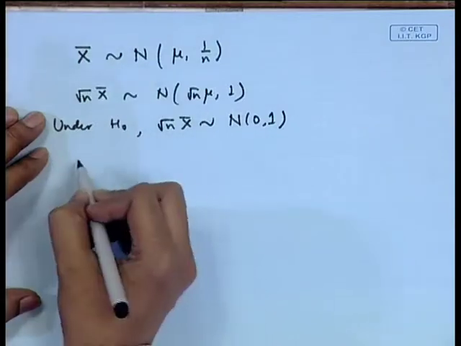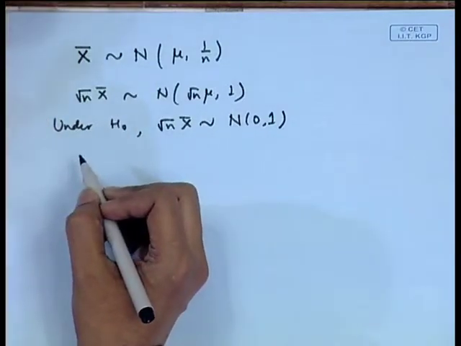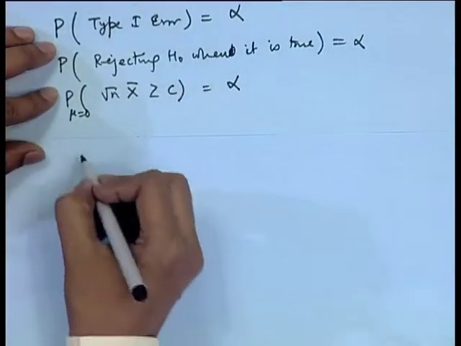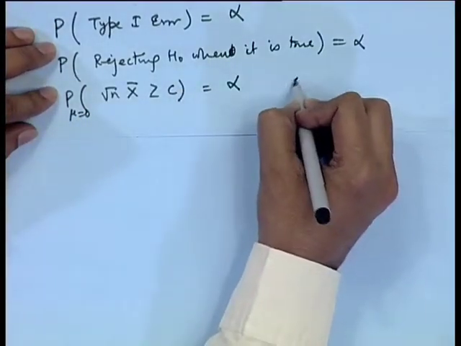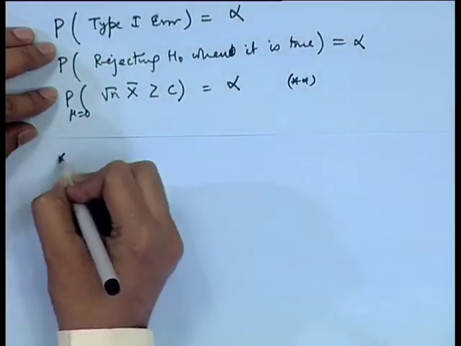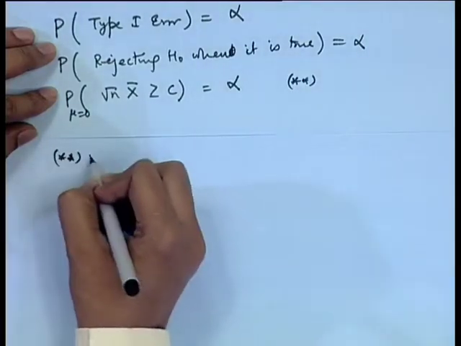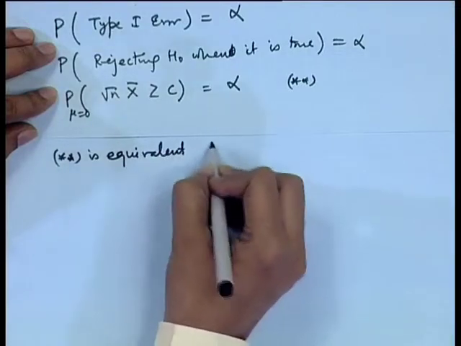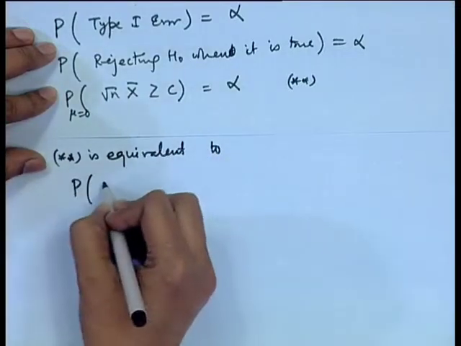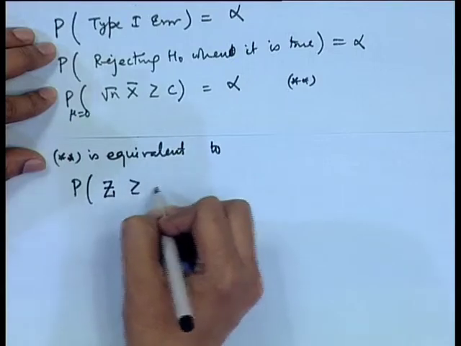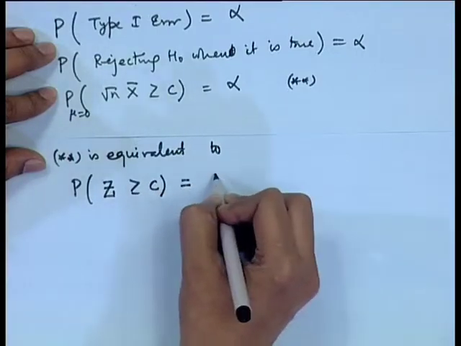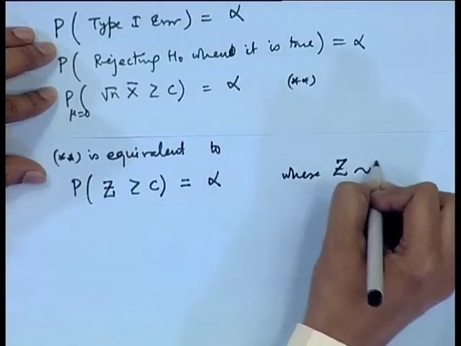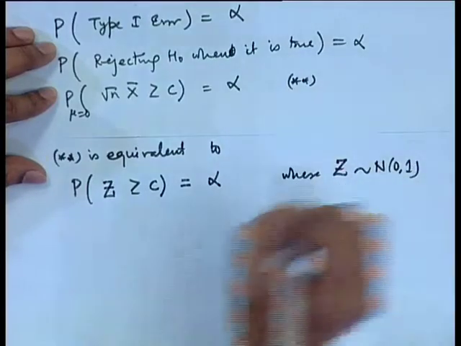So, from here the statement that probability, with mu equal to 0, let me call it statement double star, is equivalent to probability of Z greater than or equal to c is equal to alpha, where Z is a standard normal random variable.